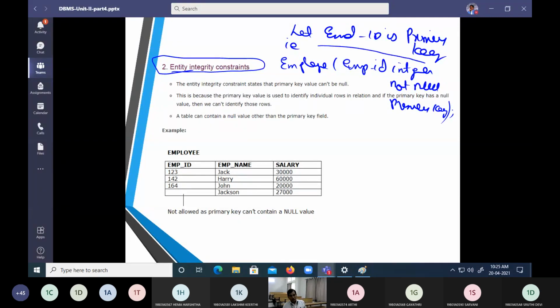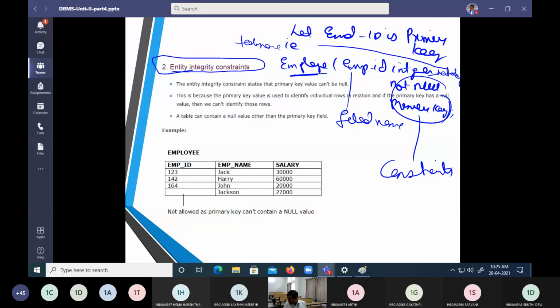So let us say employee ID is a primary key. How can I create a primary key? This is the table name, and employee ID is the field name, ID is the data type, and not null and primary key we call constraints. Now if I put a null value here, it is not allowed.